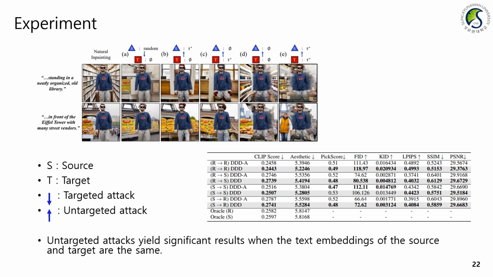In D and E, we can see the difference between using optimized token embeddings and not using them. A more rigorous quantitative comparison is addressed in the table on the right. Here, DDD-A represents the case without token embedding optimization. Through most scores, we were able to demonstrate the necessity of token embedding optimization.